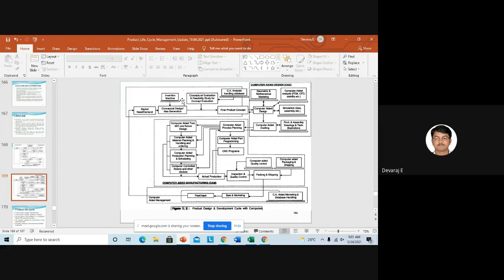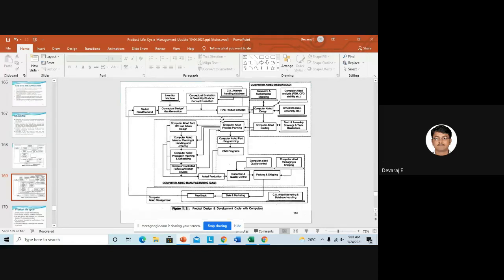From conceptual design to the final product concept, we will use computers. You can see here conceptual evaluation and feasibility study for concept evaluations, then CA analysis, handling database.